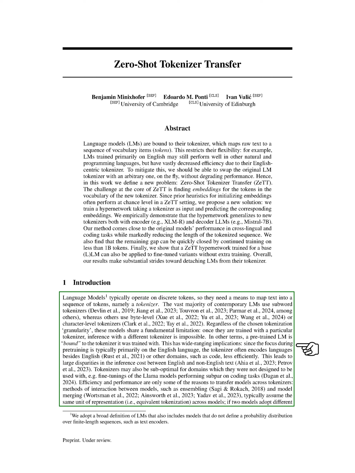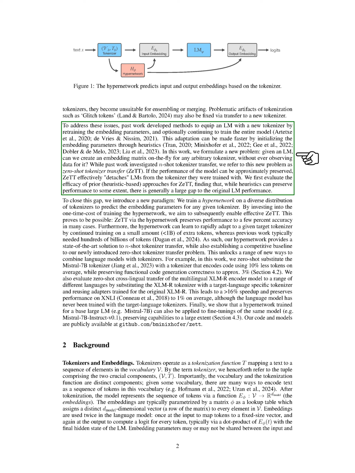This can lead to inefficiencies when dealing with languages other than English or specialized domains like coding. Switching between tokenizers can also affect the performance of the models, making tasks like ensembling or model merging challenging if the tokenizers are not the same. To tackle these issues, previous methods focused on retraining the embedding parameters of an LM with a new tokenizer.